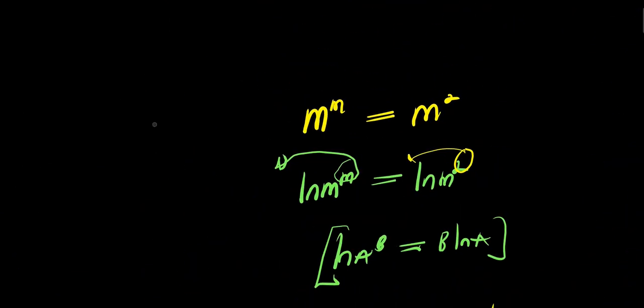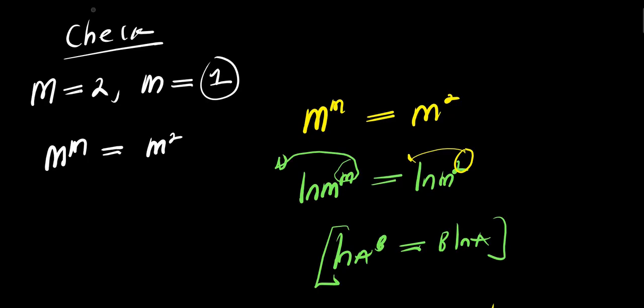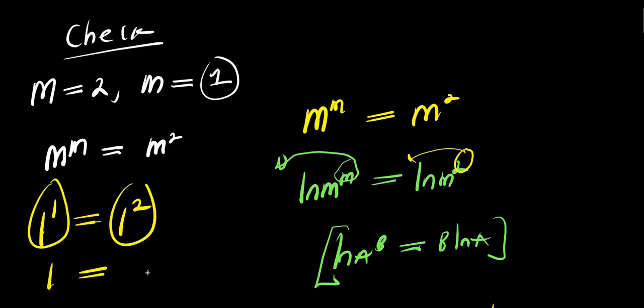So right now, what we are going to do will be to check for the solutions we have gotten. We have m equals 2, and also we have m equals 1. We have m to the power of m equals m to the power of 2. Considering m equals 1, you have 1 to the power of 1 equals 1 to the power of 2, and 1 to the power of 1 is 1, equals 1 to the power of 2, which is 1. Both sides are the same.